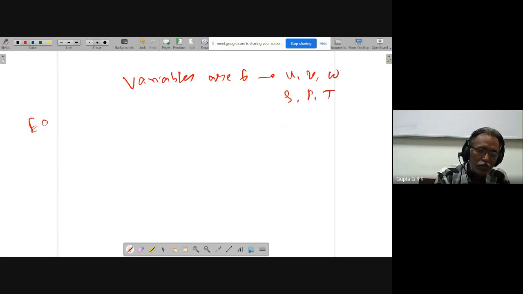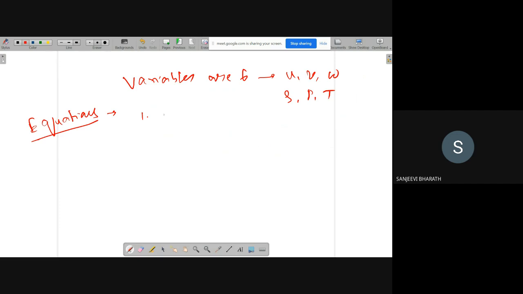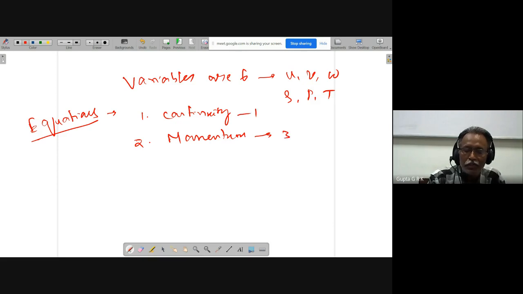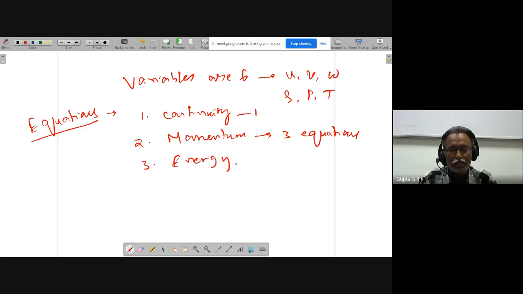What are the equations we get? We were discussing the types of equations. The continuity equation, then conservation of momentum in X, Y, and Z, and then the energy equation. So the continuity equation gives 1 equation, momentum gives 3 equations, where in the x, y, z directions we take the force balance, and the third one is the energy equation. So totally how many did we get? 5 equations. But we have 6 variables. What could be the 6th?